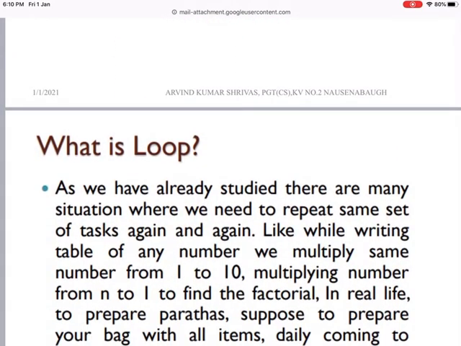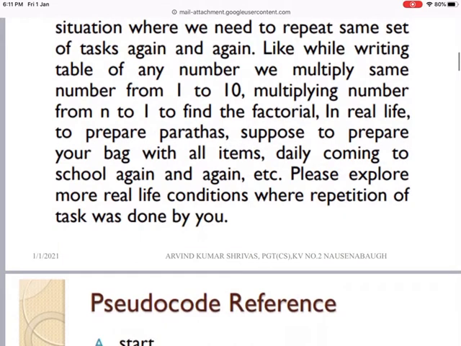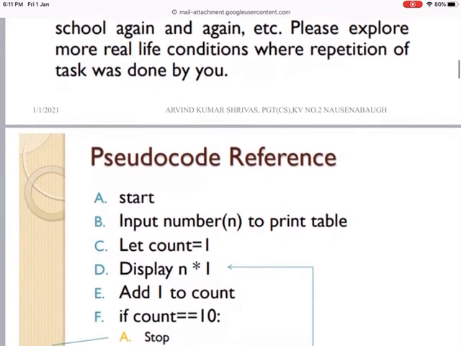Basically, suppose you want to repeat the same task again and again, like while writing the table of any number, we multiply the same number from 1 to 10, or multiply numbers from n to 1 to find the factorial. In real life also, when you want to perform the same task again and again, we have to use this kind of statement. These are real life conditions where repetition of a task is done by us.